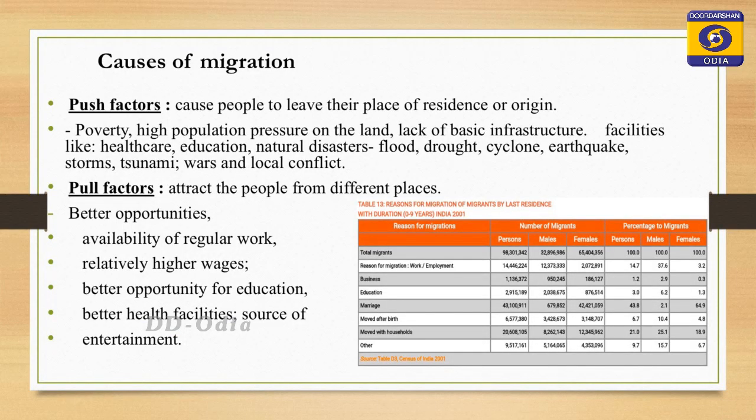Now, what are the pull factors? The pull factors are the factors which attract people from different places for better options. These are the pull factors responsible for migration: availability of regular work, relatively higher wages, better opportunity for education, better health facilities, and sources of entertainment. These are the different pull factors which attract people from one place to another and are helpful for migration.